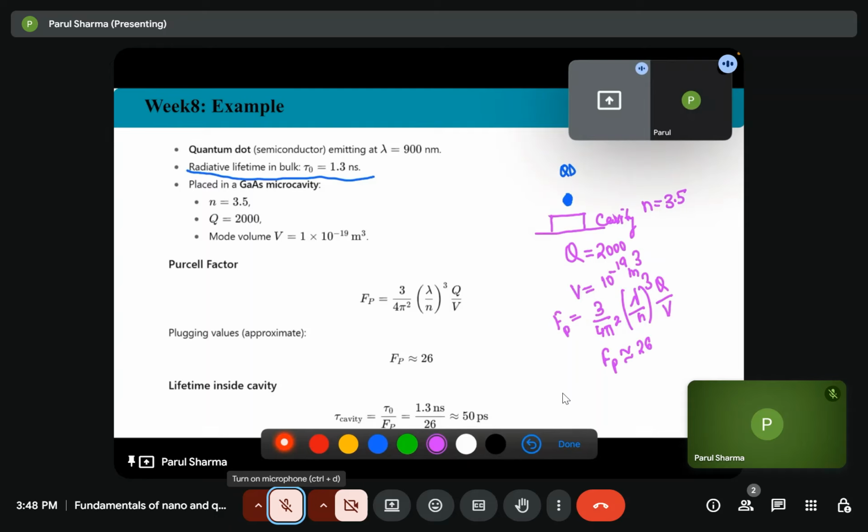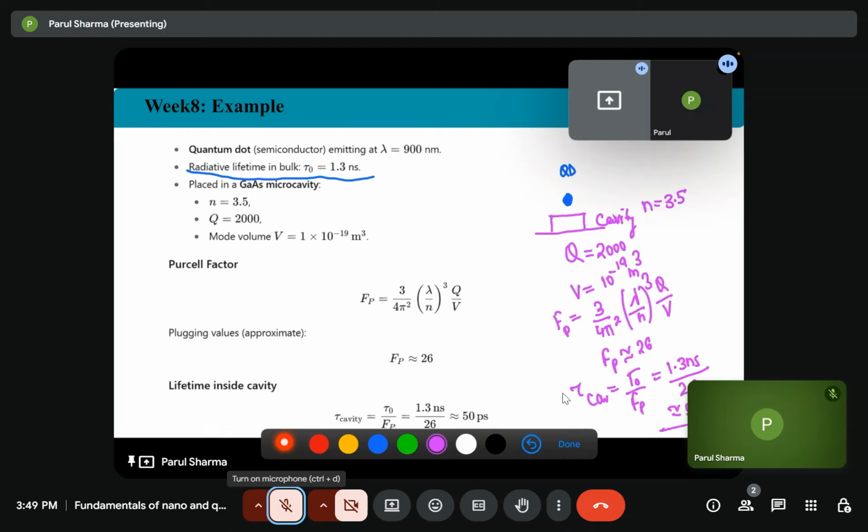Now, if we want to find out the lifetime inside the cavity, the cavity lifetime will be denoted by tau_c. So the lifetime of the quantum dot before interacting with the cavity was 1.3 nanosecond. After interacting with the cavity, it has a Purcell factor of 26, and we get 50 picosecond.